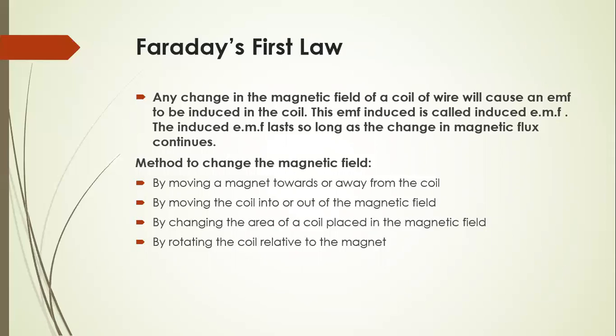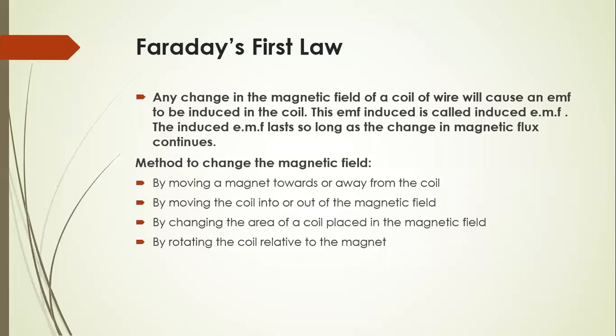The first law says any change in the magnetic field of a coil of wire will cause an EMF to be induced in the coil. It means if there is a change in magnetic flux in the coil, then this will cause an EMF to be induced in the coil. When the amount of magnetic flux linked with the circuit changes, an EMF is induced in the circuit. And the induced EMF lasts as long as the change in magnetic flux continues.